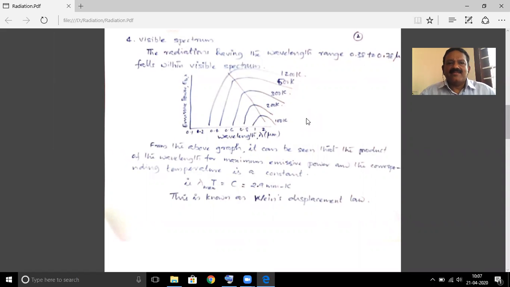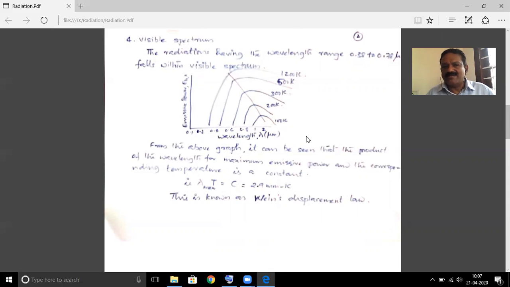Now we have to explain the visible spectrum. You might have heard of visible spectrum. So the visible spectrum is actually a domain containing radiation of various wavelengths ranging from 0.38 to 0.78 micrometer. I have actually shown a graph here. This is nothing but the graphical explanation of the previous Planck's distribution law. Planck's distribution law gives the emissive power as a function of the wavelength and temperature.